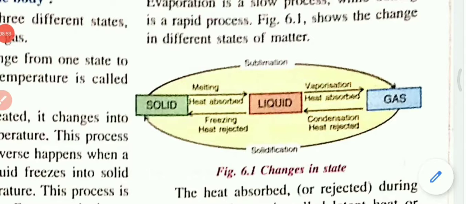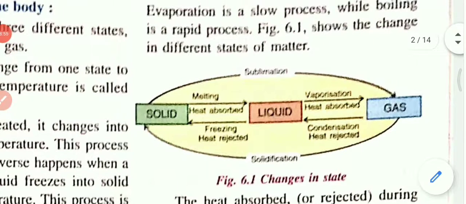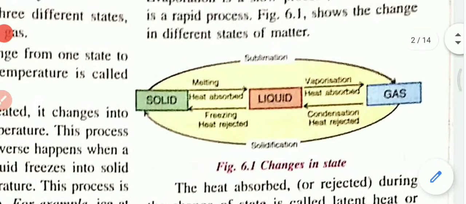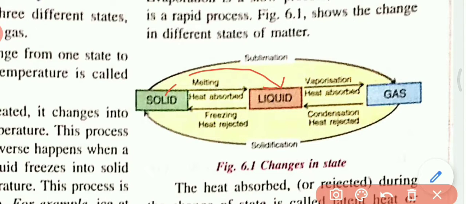Now look at this. Change in state. Solid converts into liquid, and liquid converts into gas. When solid converts into liquid by heat absorption, look at this, solid converts into liquid by heat absorption. Is it clear? Now liquid also converts into gas by heat absorption.